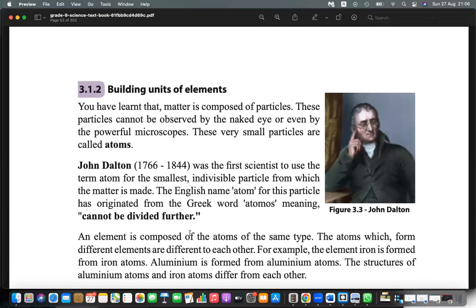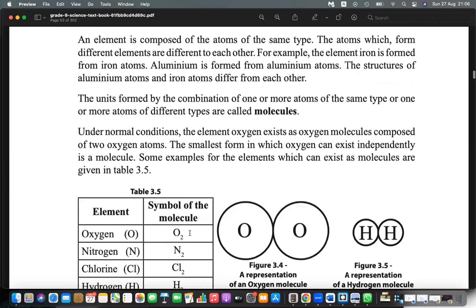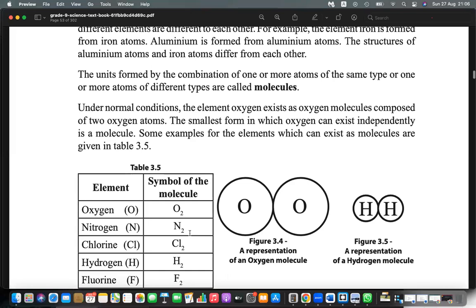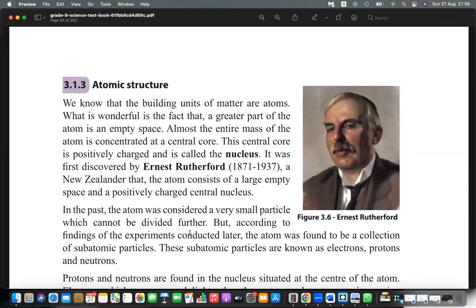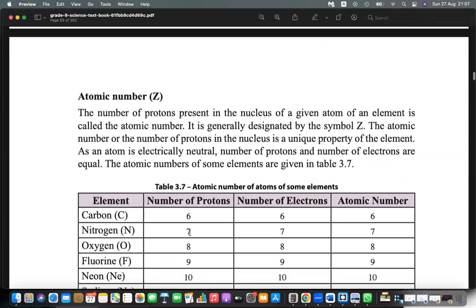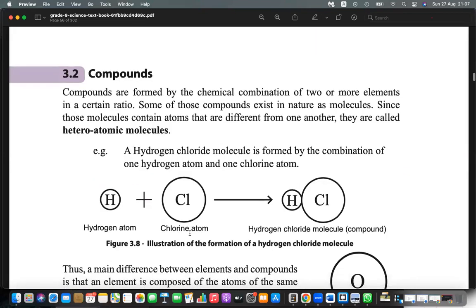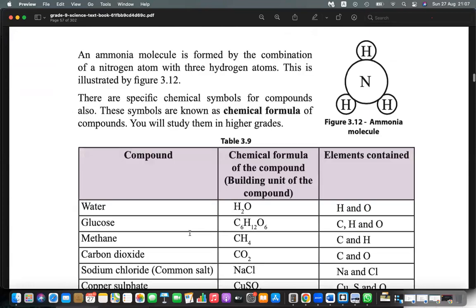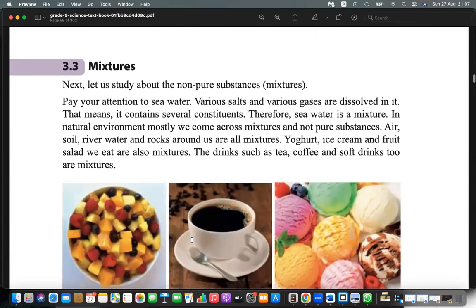Elements basically you cannot divide further, basically atoms. But if it is a compound, you can divide it into the basic elements. I will explain only up to this, because we need to discuss a lot of things like atomic structure, how electrons and protons are there, and how compounds are created. But before that, I need you to do some groundwork.